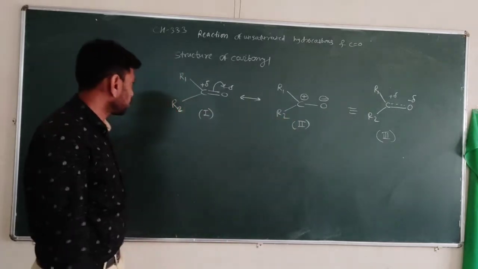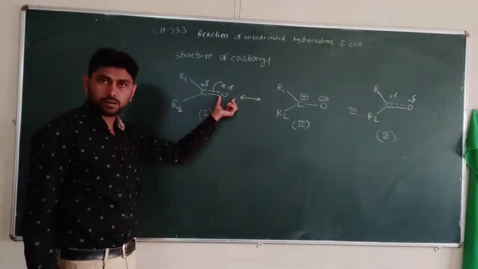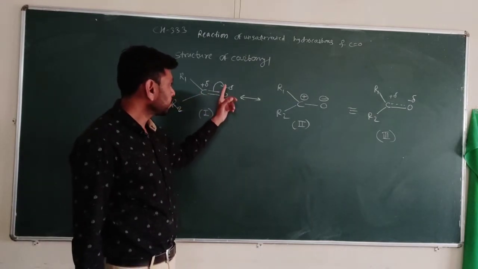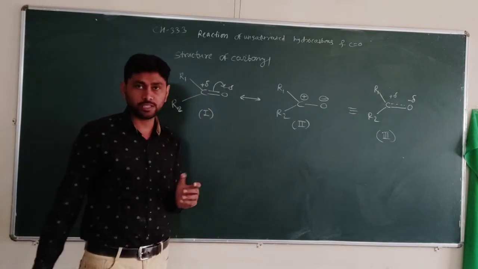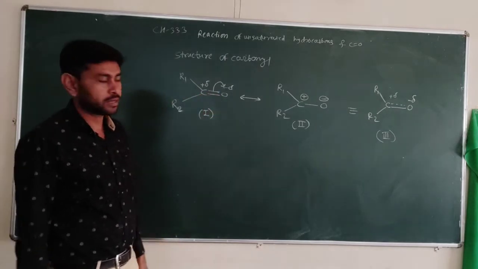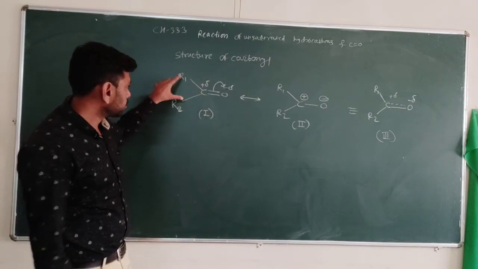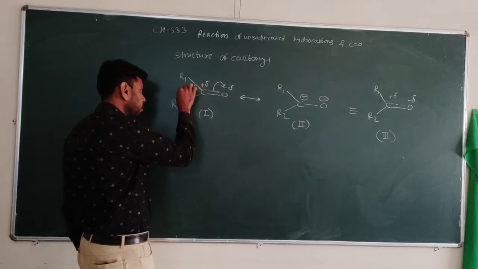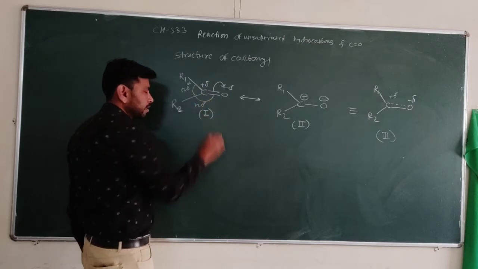What can we observe from this structure? It is clear that carbonyl compounds are polar compounds, with oxygen containing a partial negative charge and carbon a partial positive charge. Due to this polarization, both types of reactions are possible, which we'll see in the next point. The structure is also planar, so the bond angle is 120 degrees.